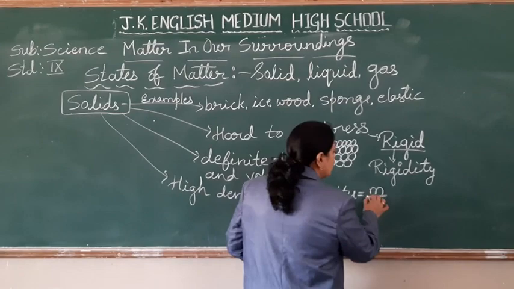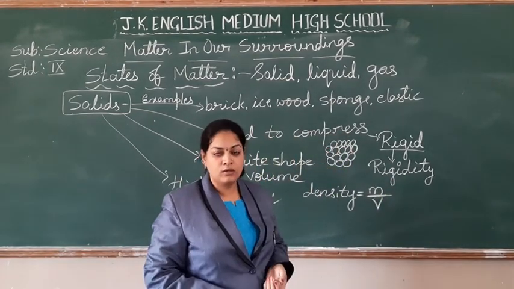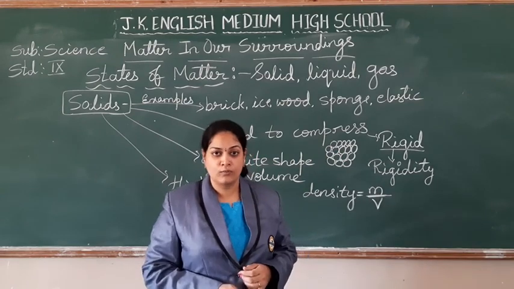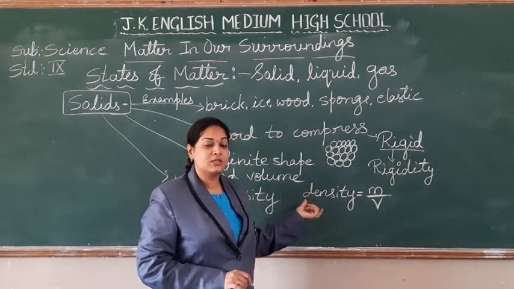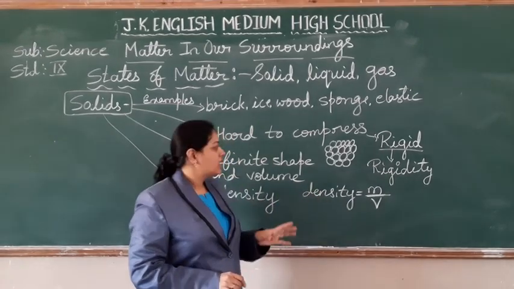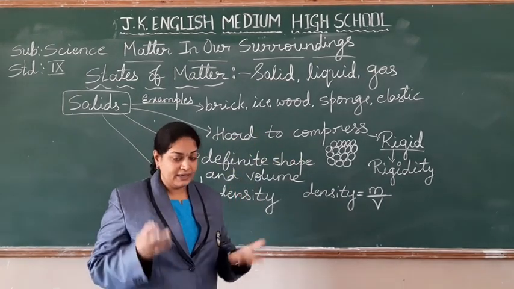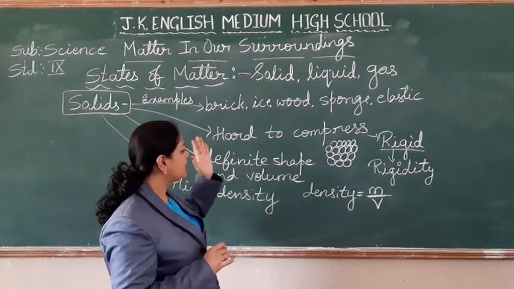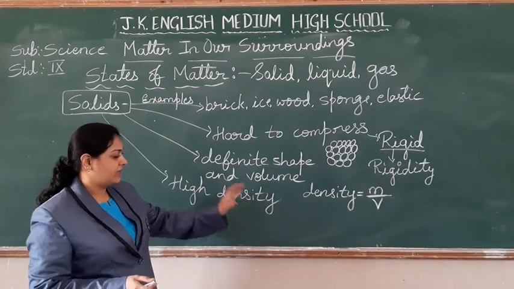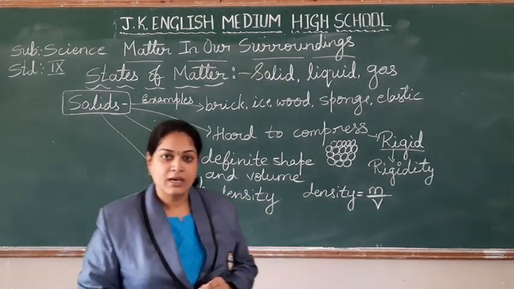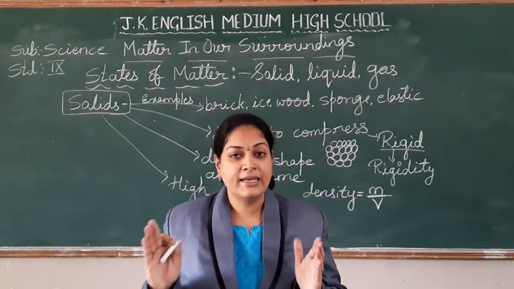If you keep the volume constant, as the number of particles are more, the mass of the substance is more. If the mass of the substance is more, the density of the substance will be high. Here, the particles are very close to each other. The number of particles are more, nothing but their mass is more. Mass is more means they are having the high density.